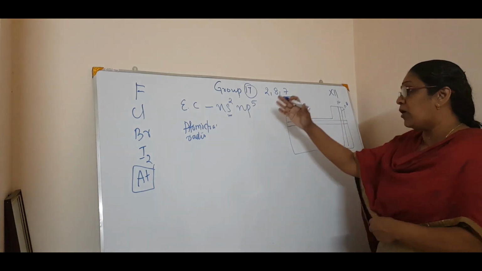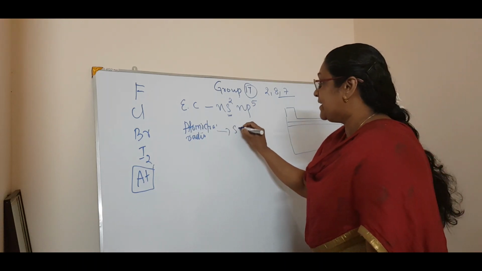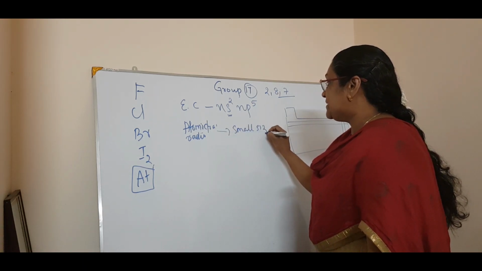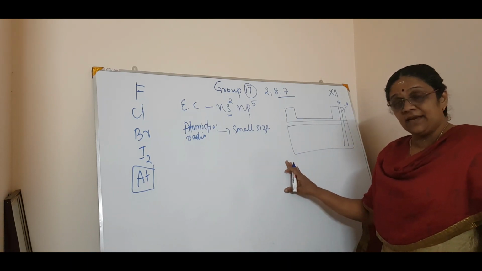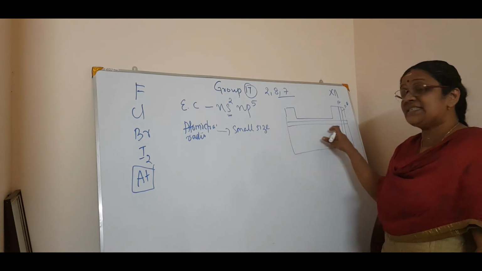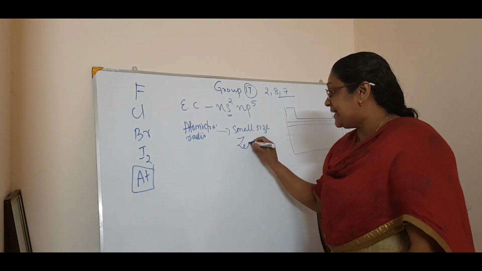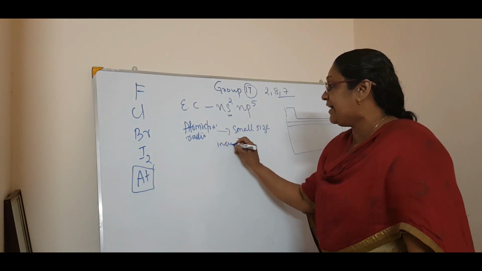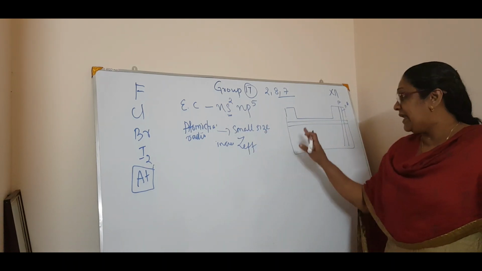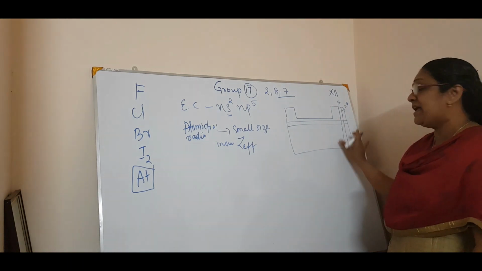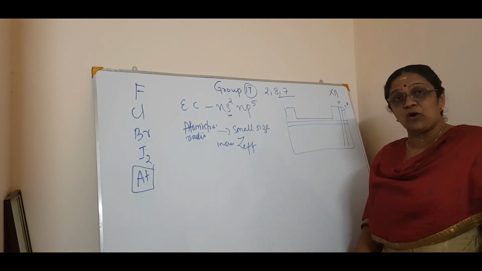So for the 17th group, across a period, the elements have a very small size, isn't it? The size decreases from left to right in the periodic table, due to the effective nuclear charge increasing. As Z effective increases, the atomic radii decrease. So among the p block non-metals, the halogens have the smallest radii.